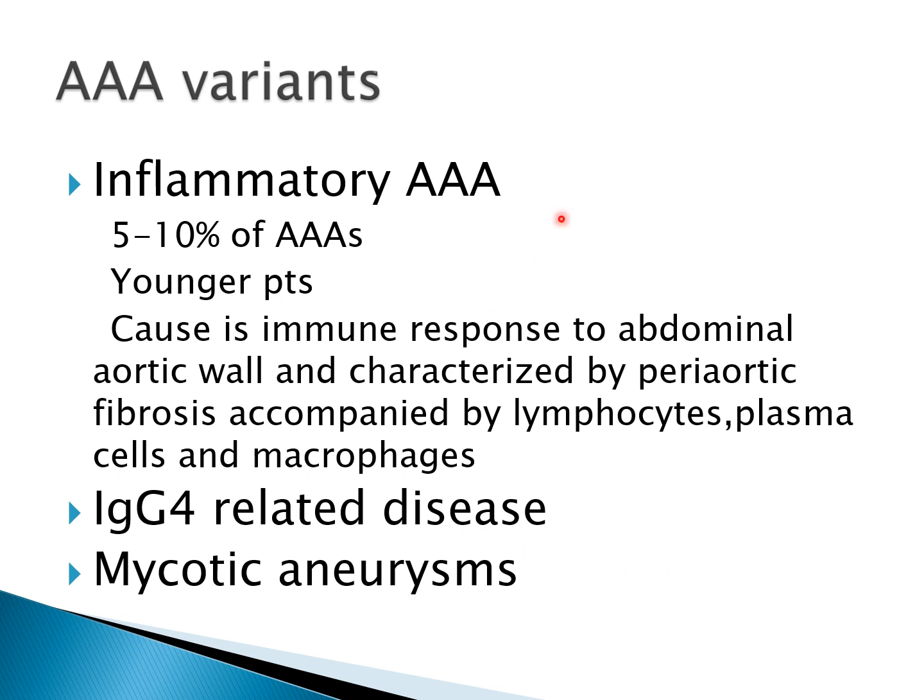Now there are other causes of abdominal aortic aneurysms. They are due to inflammatory causes. So it is inflammatory abdominal aortic aneurysms, which comprise 5 to 10% of abdominal aneurysms seen in younger patients. Cause is immune response to abdominal aortic wall and characterized by periaortic fibrosis, lymphoplasmacytic and macrophage infiltrate.